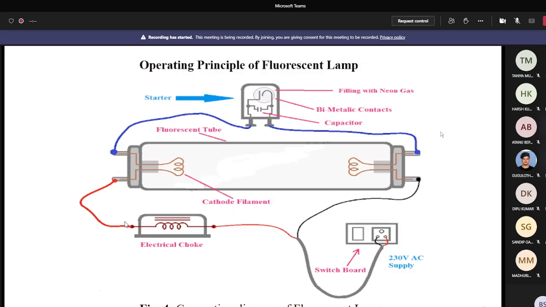Sir, I have a question. Tell me, please tell me. Sir, what is the difference between choke and the fuse?